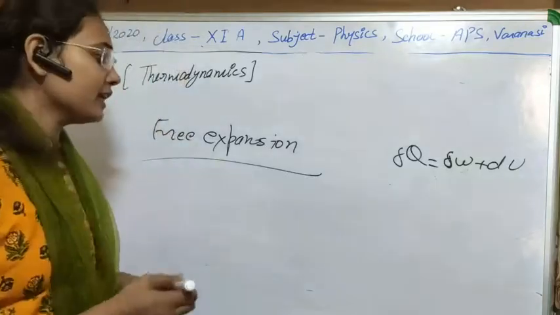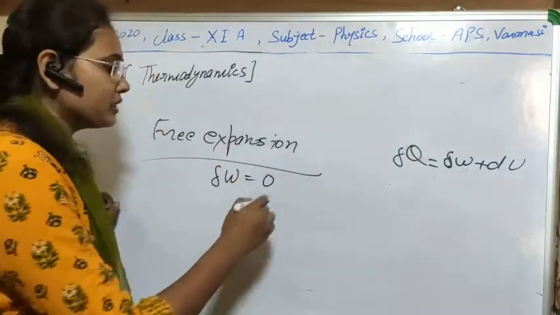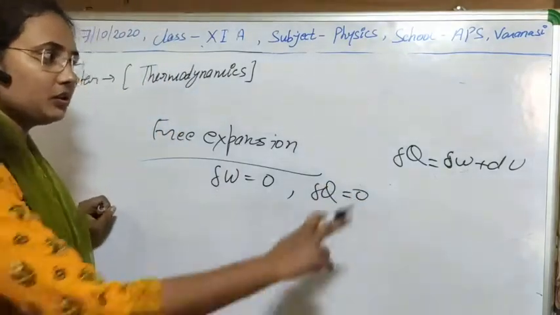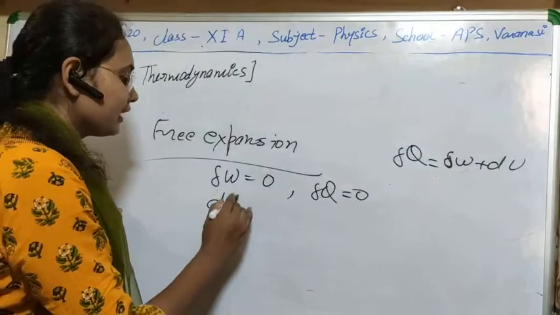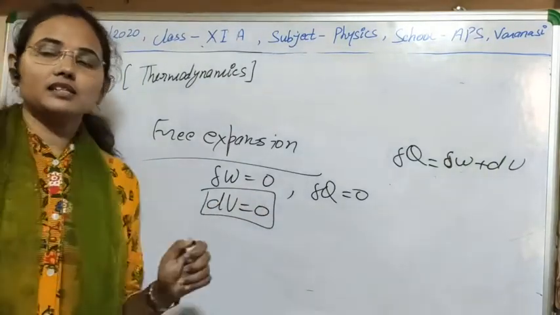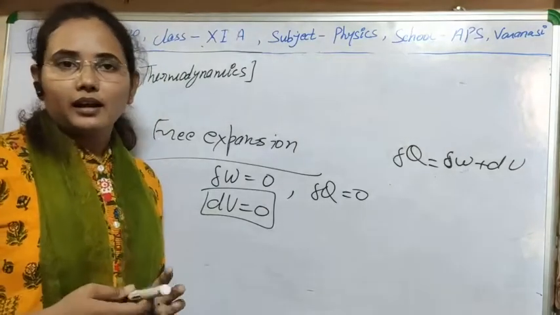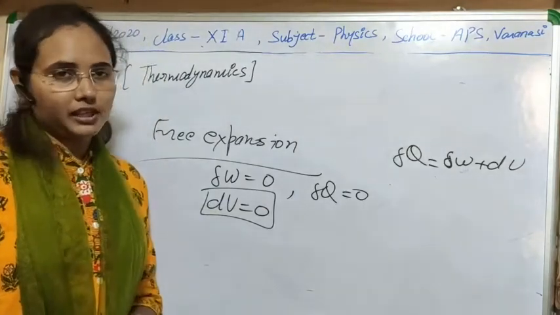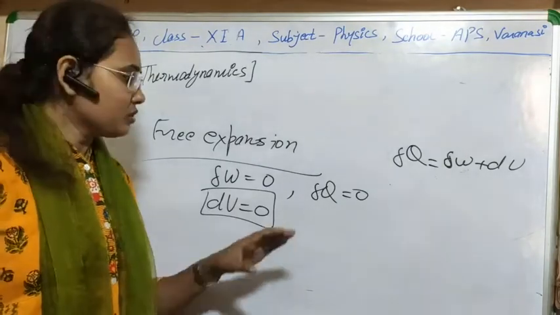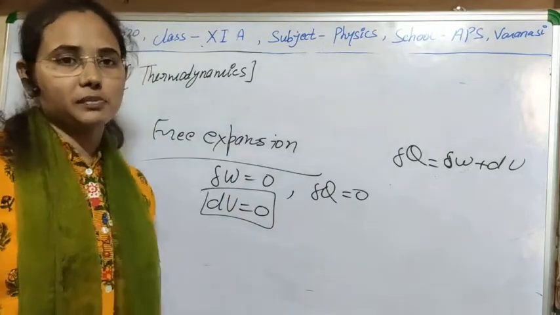So if there is free expansion, then work will be zero, and with no heat transfer, delta Q will be zero. From the equation we can calculate delta U equal to 0 also. This means in free expansion, the change in internal energy is 0, so there is no change in temperature during free expansion. Only expansion of the gas is going on. So I think the case of free expansion is clear to you.